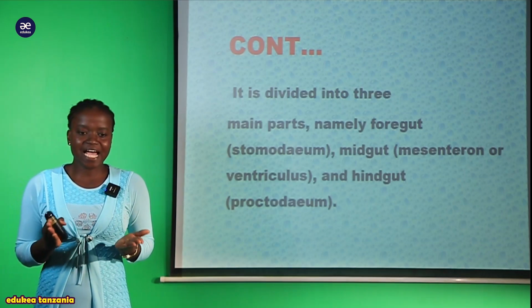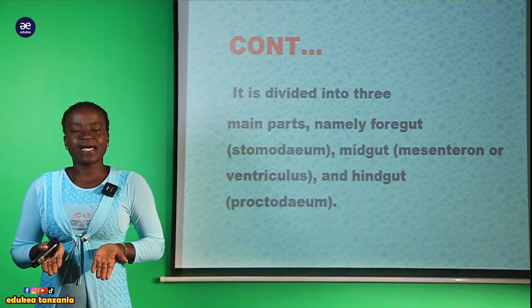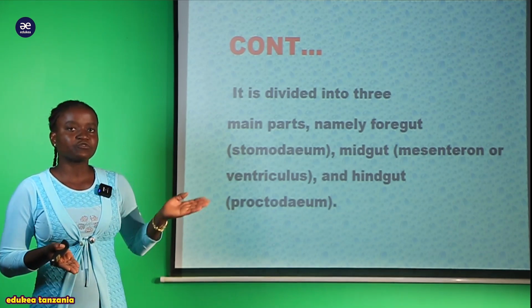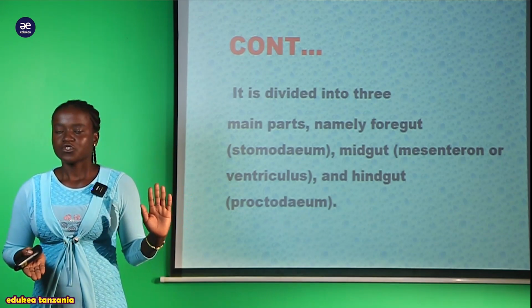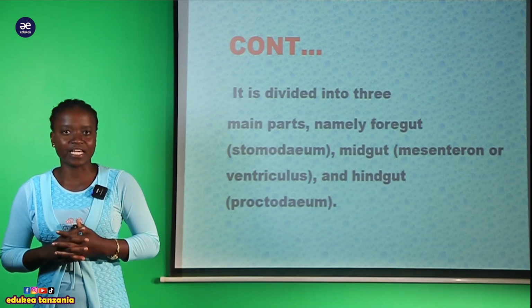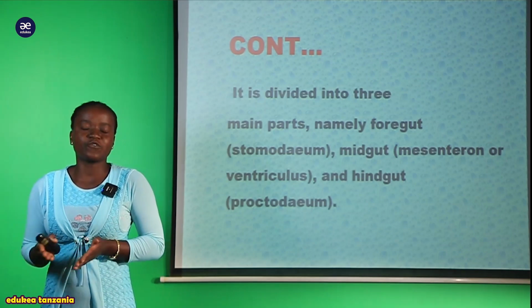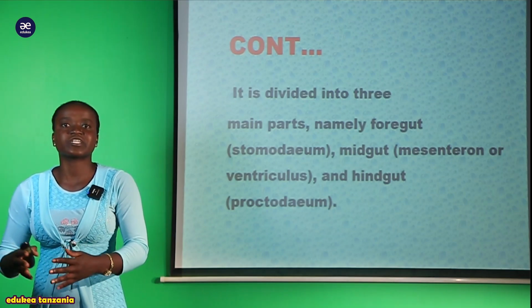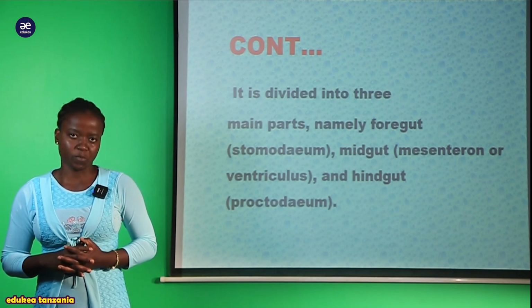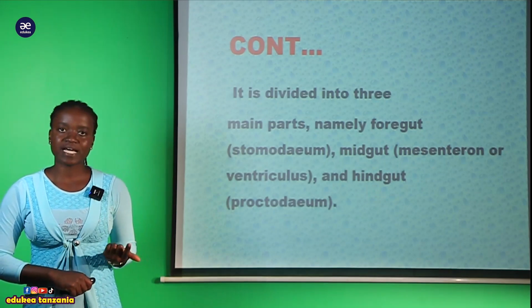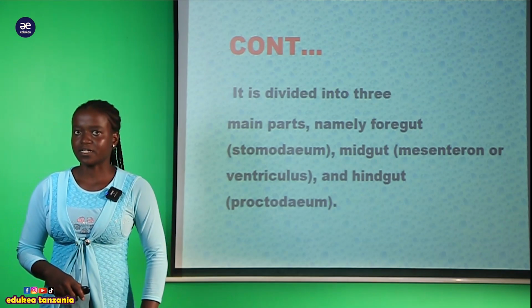So if you have been asked to mention the parts which are found in the digestive system in the cockroach, you have to mention them. Not only to mention, because you are advanced level. If you have been told to explain, you have to explain by putting the function of each part, from the foregut, midgut to the last part which is the hindgut.